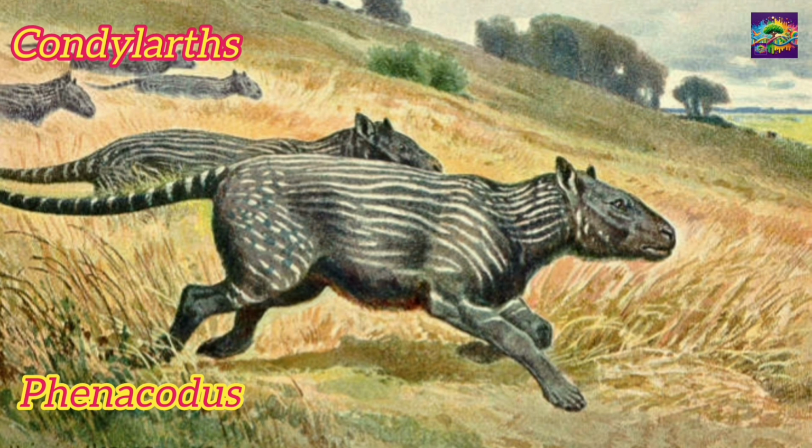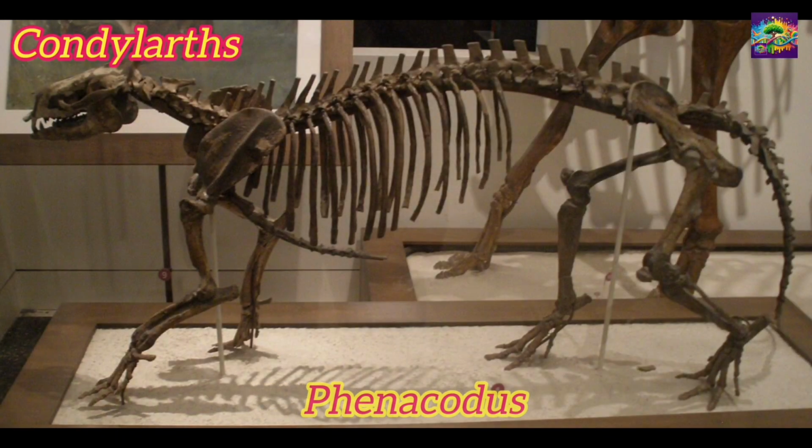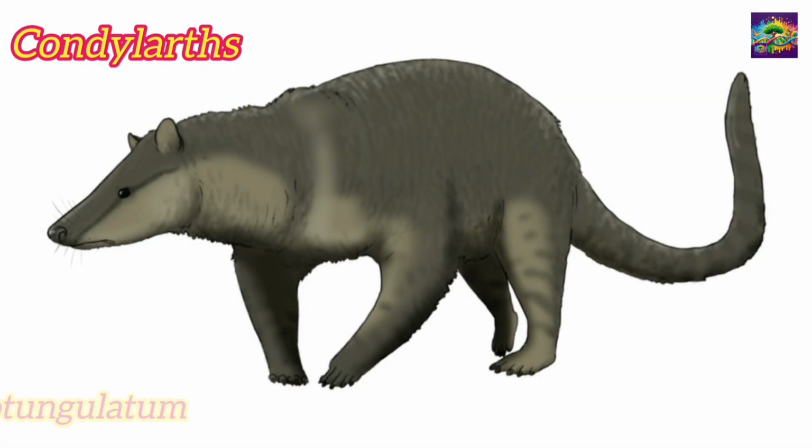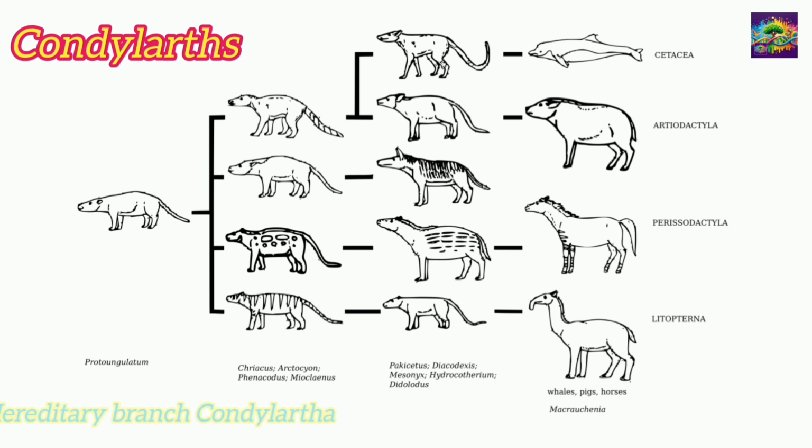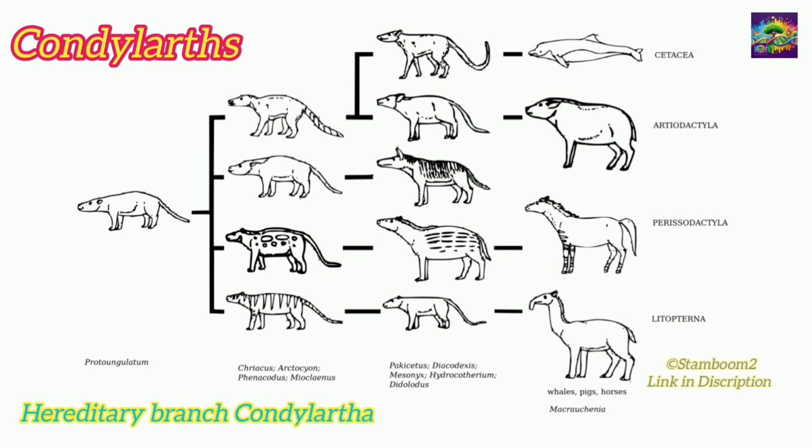Condylarths were a major group of primitive hoofed mammals, including both herbivores and omnivores. Phenacodus is a well-known condylarth, a medium-sized herbivore. Protungulatum is another significant condylarth, a placental mammal of the early Paleocene period. It is quite famous and is considered an ancestor of many modern mammals, as Protungulatum is regarded as an early ancestor of a major group of mammals, known as Loriciotheria.